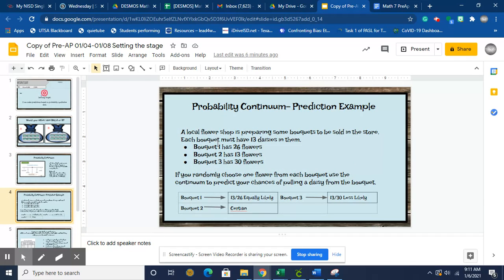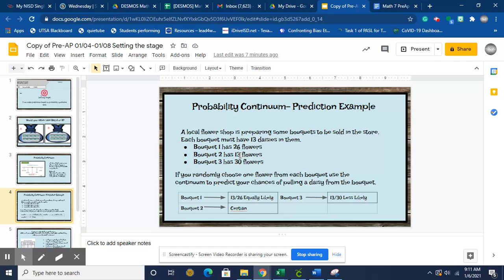So bouquet 1 has 26 flowers. Remember, 13 of them must be daisies. So 13 out of 26 is exactly half. So I can say that there's an equally likely chance. I can predict that it's equally likely for me to grab a daisy as it is not to, because it's right there at one half. Bouquet 2 has 13 flowers. Remember, if we're making a bouquet, it must contain 13 daisies.